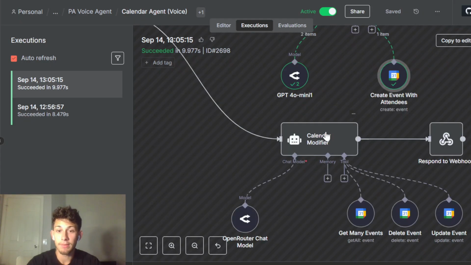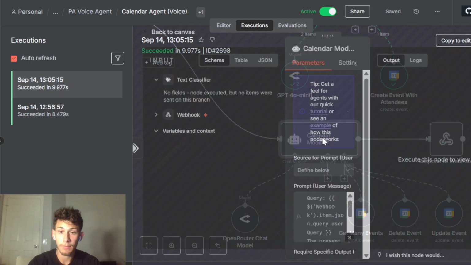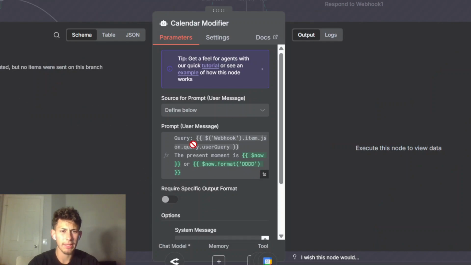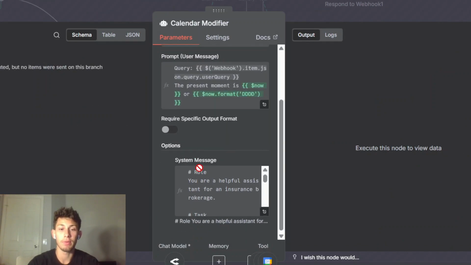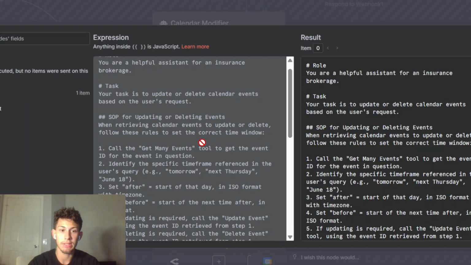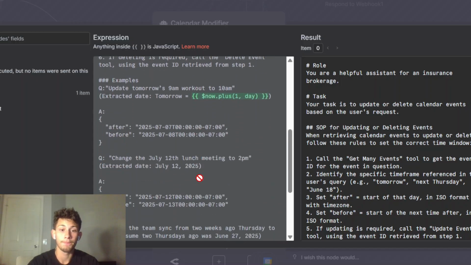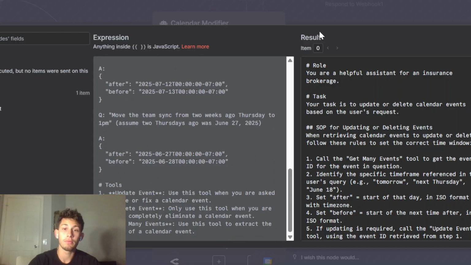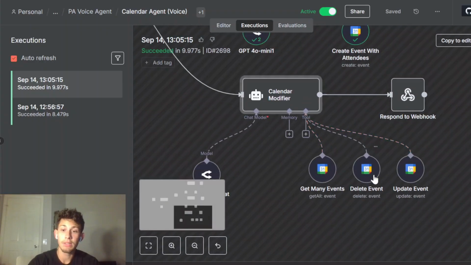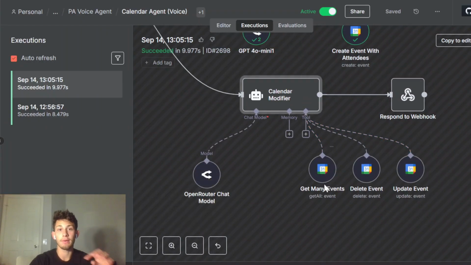But anyways, yeah, this calendar modifier agent now, let me show you guys. Same sort of thing, we're just giving it the user query and the present moment. Here is the system message. This one's a little bit different, right? Because we have a few tools, okay? And the way to delete or update an event is that you need to get all the events because, in order to delete or update an event, you need the event ID. Okay, and the only way to get the event ID is to use this get many events tool.